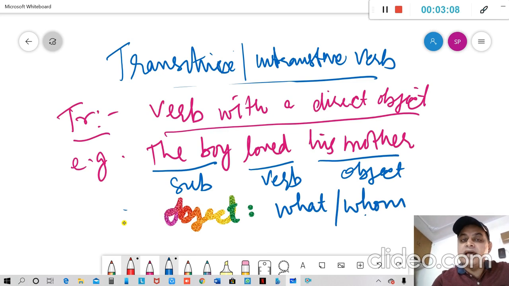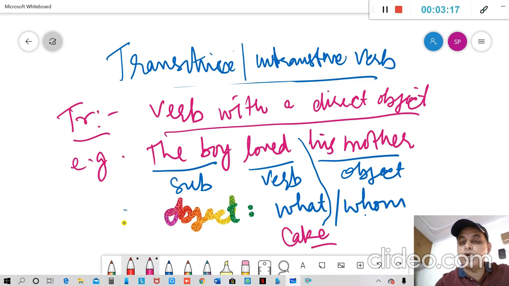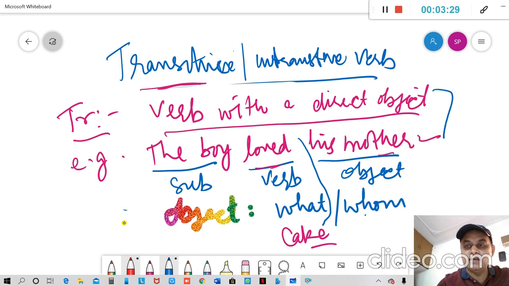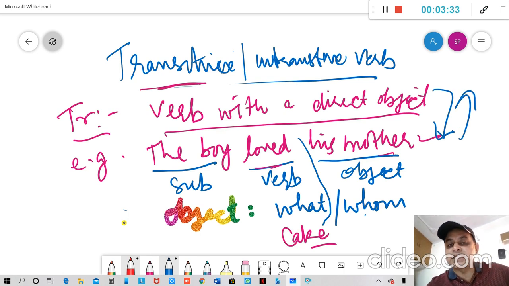If the sentence was changed a little, the boy loved cake. The boy loved what? Cake. The boy loved whom? His mother. So this verb loved has an object, therefore it qualifies as per the definition. It is a verb with a direct object.